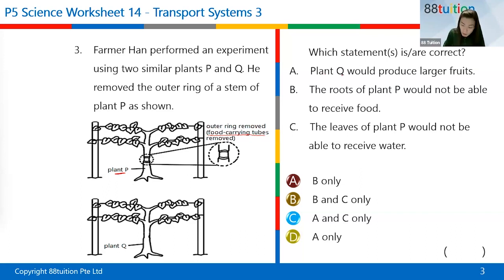So plant Q would produce larger fruits. Look at plant Q. Right, will plant Q be able to produce larger fruits? If you have already listened very carefully to the last tutorial, remember last 2 tutorials, in fact, we know that if, let's say, this part here is being cut and the food carrying tubes are removed, the sugar that is made by the leaves goes up and down, isn't it?